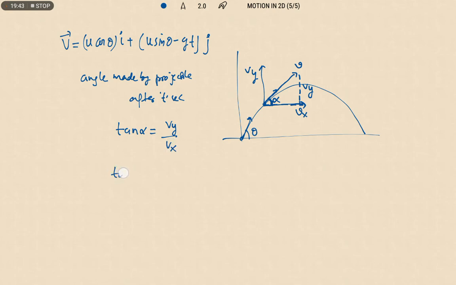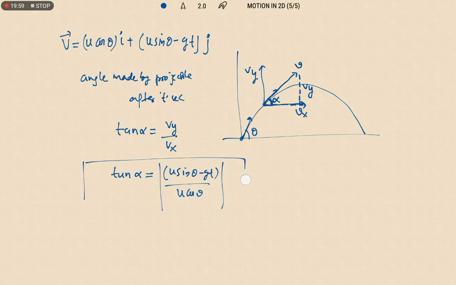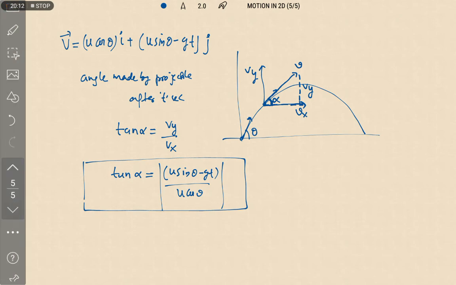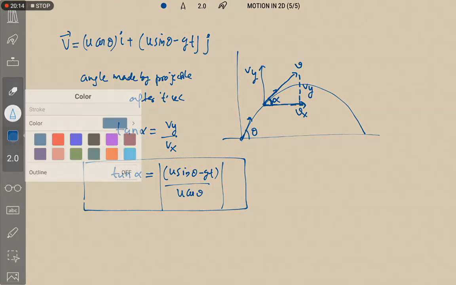Therefore tan alpha, what is Vy? Vy is u sin theta minus gt, divided by u cos theta. So mod. While measuring the angles, we need to take only its magnitude. Okay, right. So this is the angle made by it. Now let us discuss what its displacement is after t seconds.